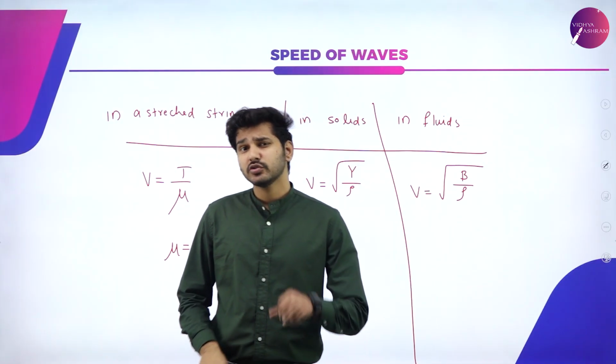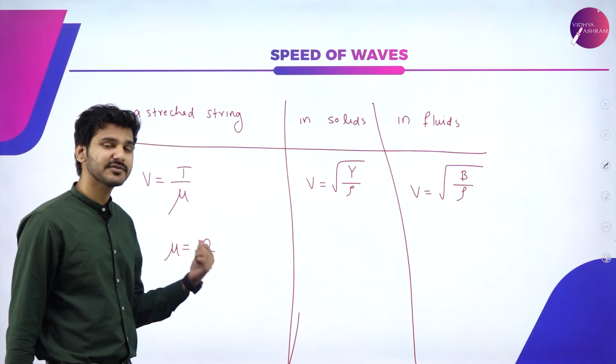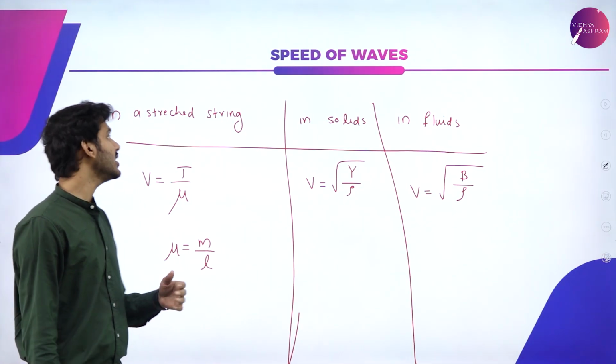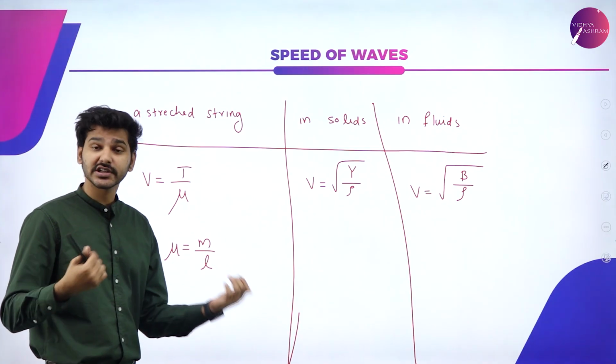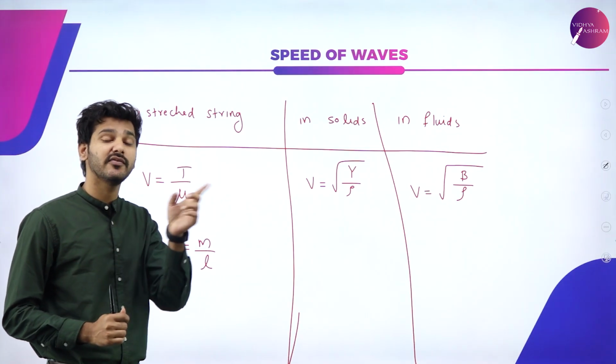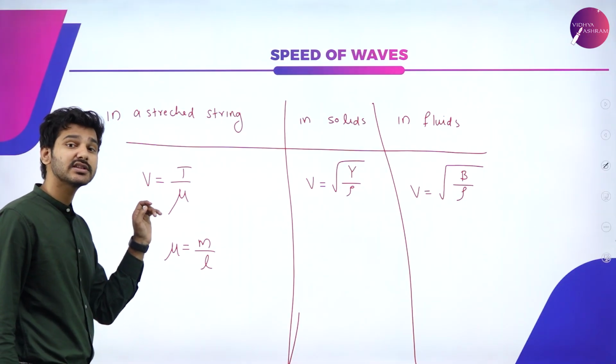So again, you have two more equations you can use to find out what is the speed of a wave. So again, you need to know three more equations that define speed, and you don't have any derivations for these. So I'm just going to give it to you directly. If there is a stretched out string, like a stretched out rubber band or a guitar string, and if you pluck it, there will be waves that form. So in those particular waves, what is the equation to find out the speed?